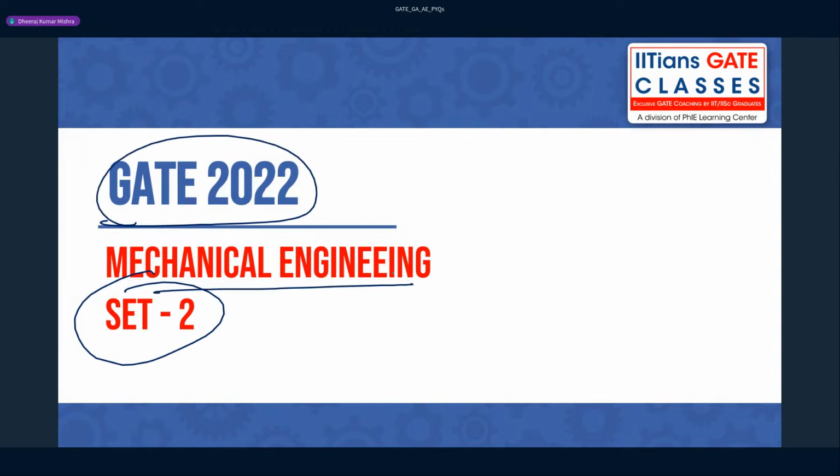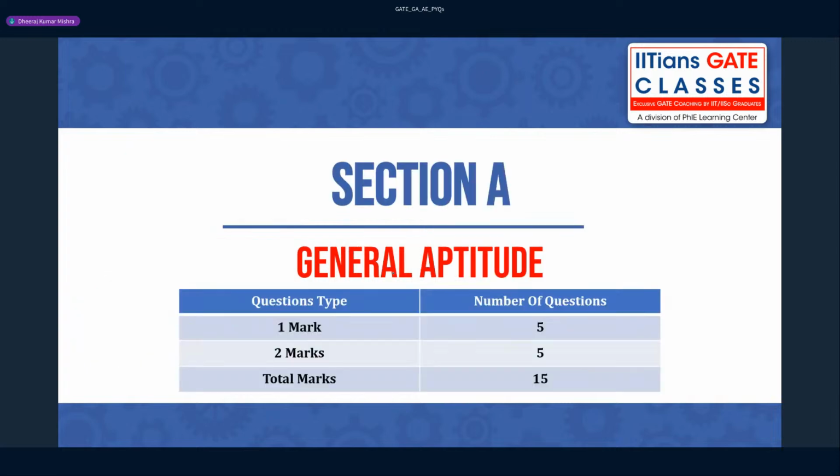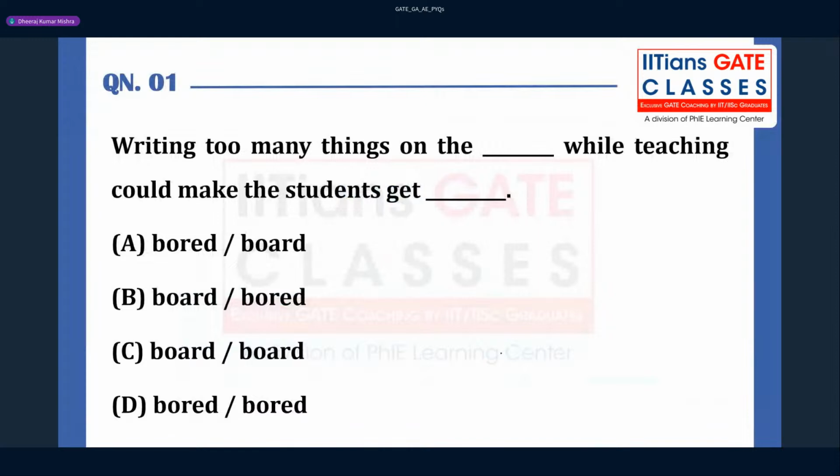The branch is going to be mechanical engineering only, right? Now it's your time to start participating because now you got habituated, right? So there will be 10 questions for 15 marks. So the first question is there on your screen, and we can have this question now. Yes. So, writing too many things on a board. Again, this question is from English. The first question is always from English, right?